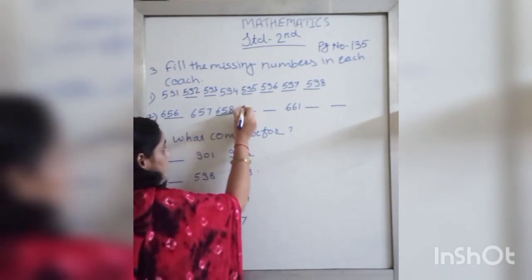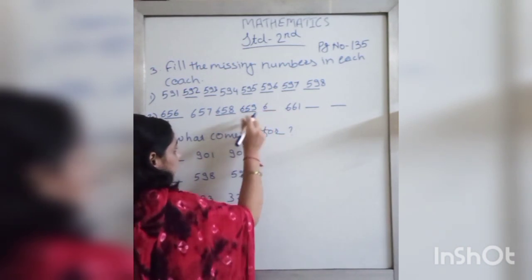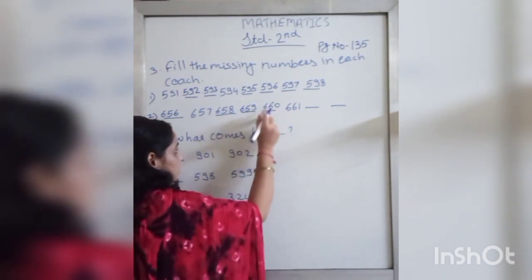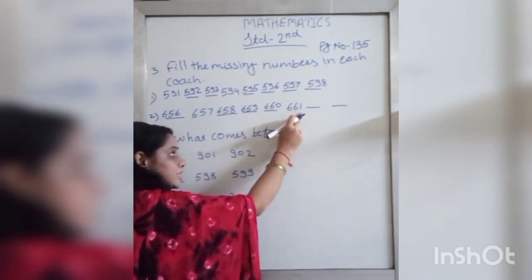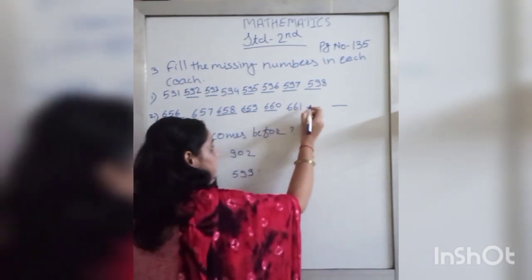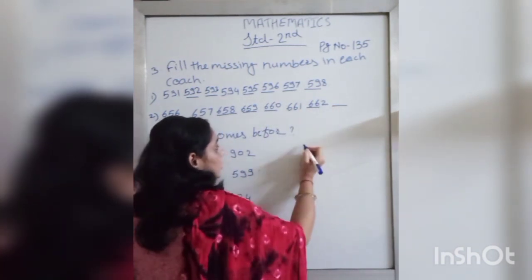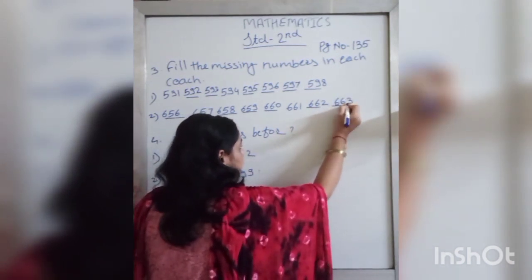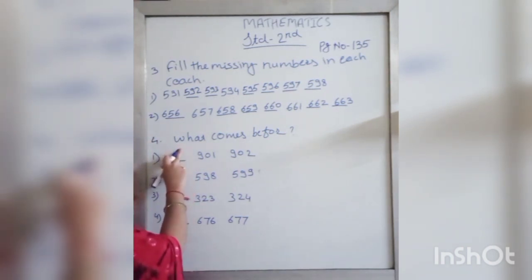Then 659. And after 59 what we write? 60. 660. Then 661 is given. After that 662. Then what we write? 663. Understood?